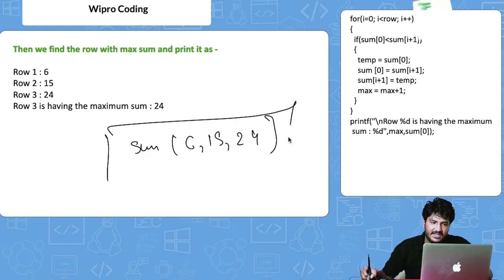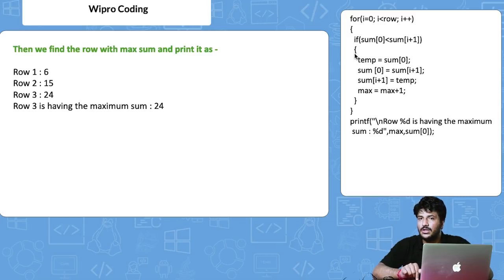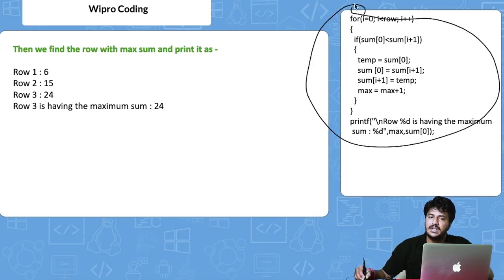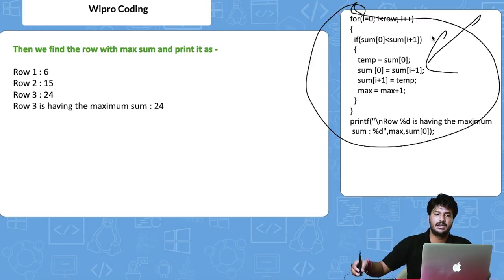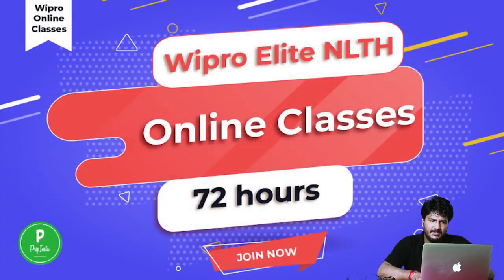We are basically finding the sum using this particular code. Now this is a homework for all of you. I have already given the code, there's a link in the description. On that link you can find this whole code, and I want you to focus on this on your own and understand how this particular code is implemented, right? So this is basically it, I believe, right?